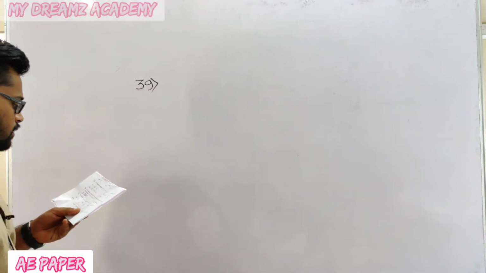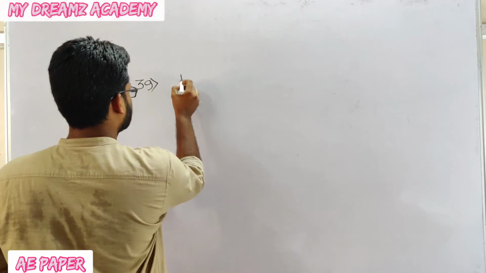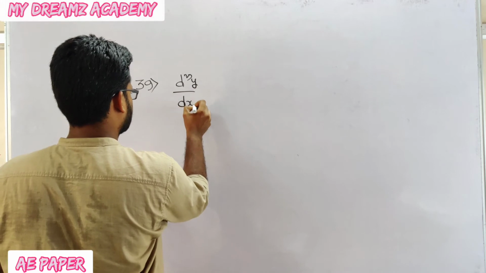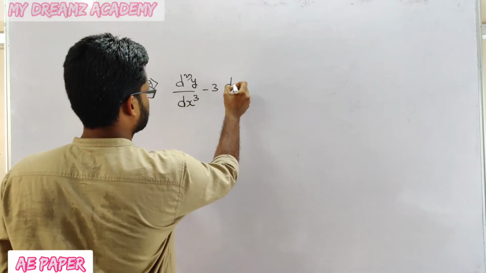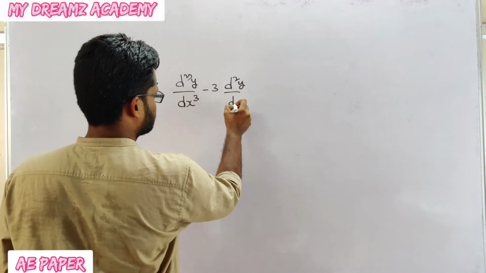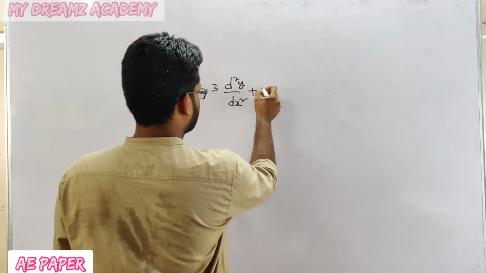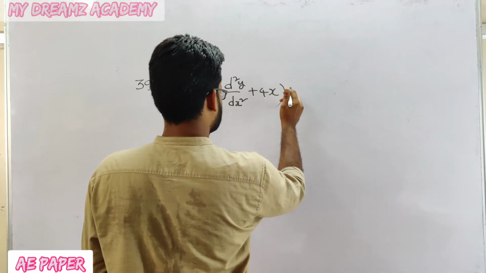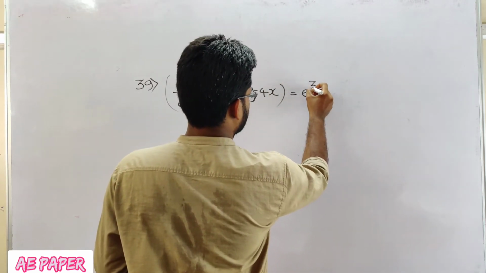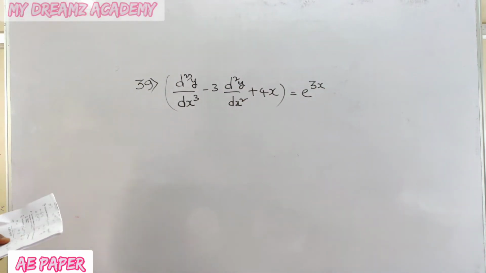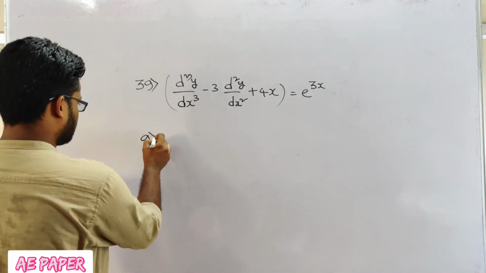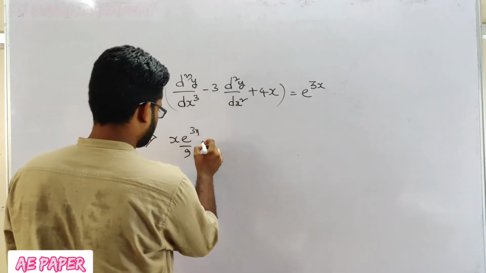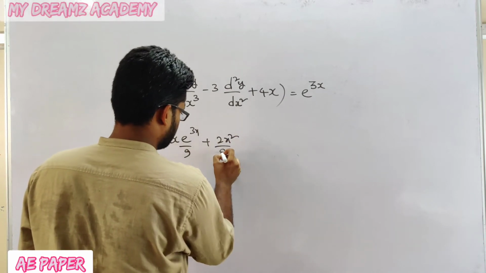Question number 39. The particular integral of d cube y by dx cube minus 3 d square y by dx square plus 4x is equal to e power 3x. Option A, that is x into e to the power of 3x by 9 plus 2x square by 9.